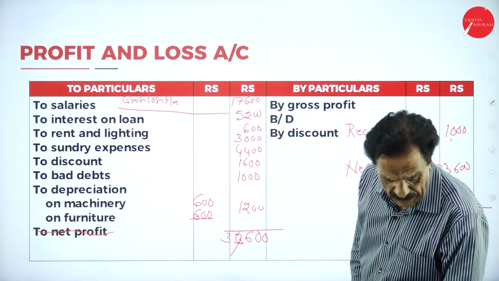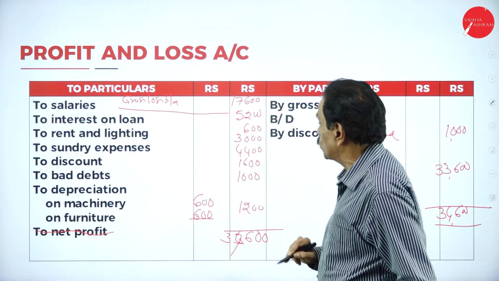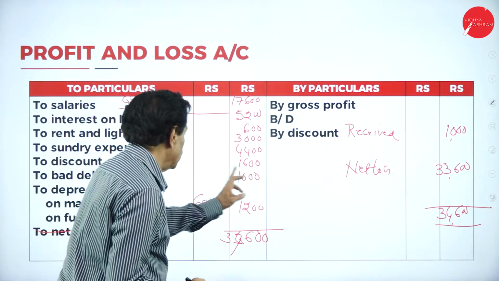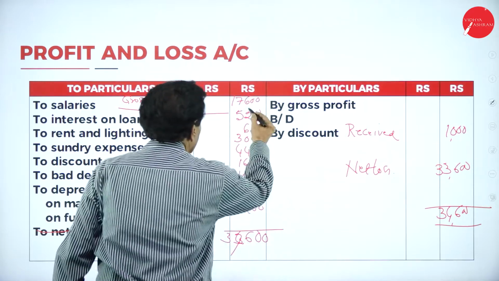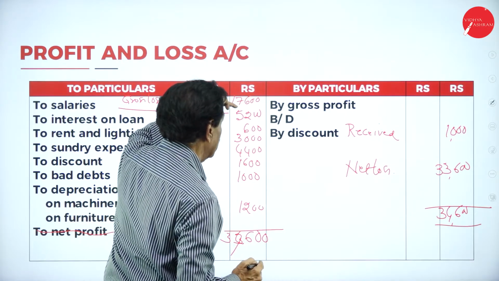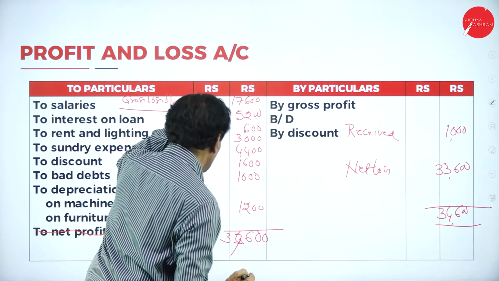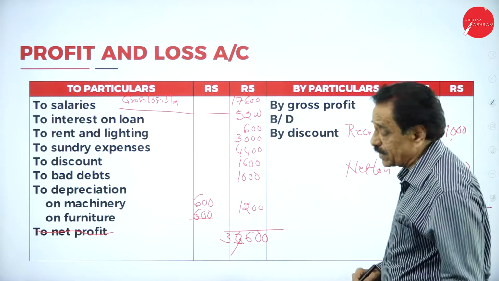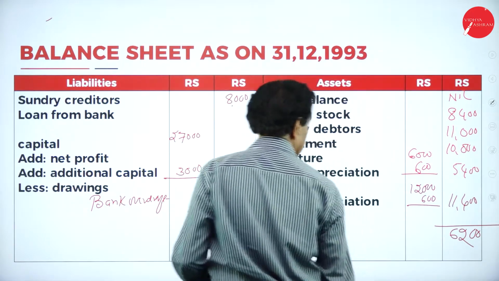Then your expenditure is salary 17,600, 5,200, then 600, 3,000, sundry expense 3,000, 4,000, 1,600, 1,000, 1,200. If you add the figures now, the total is 33,600. So 33,600 is the net loss.